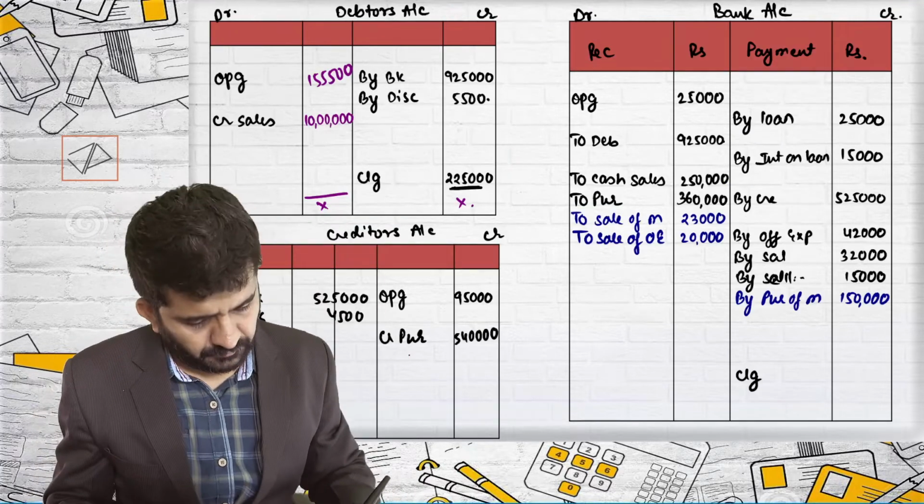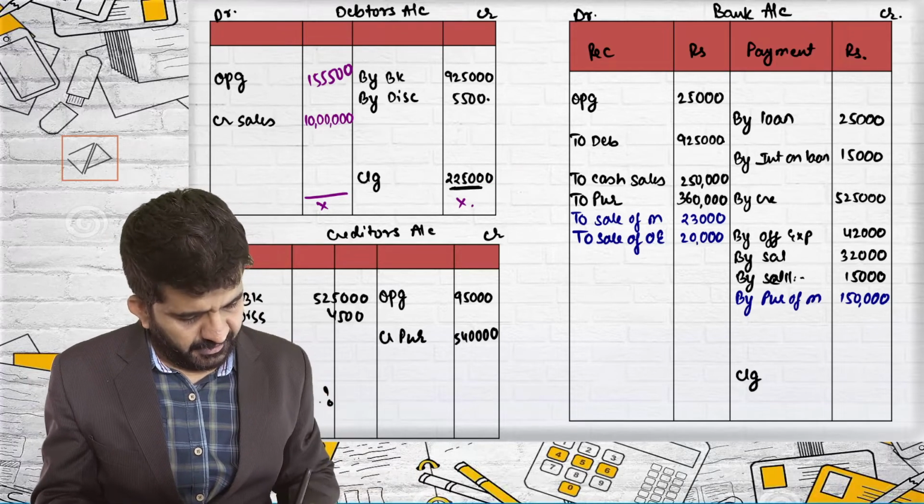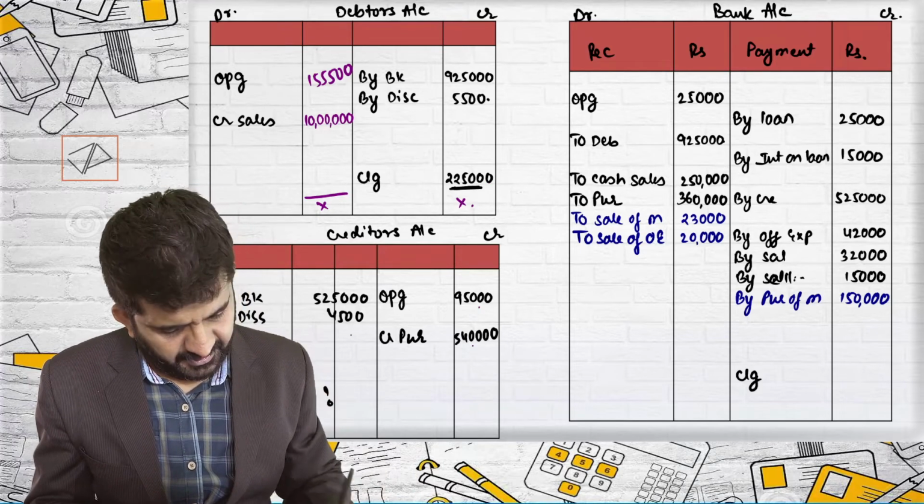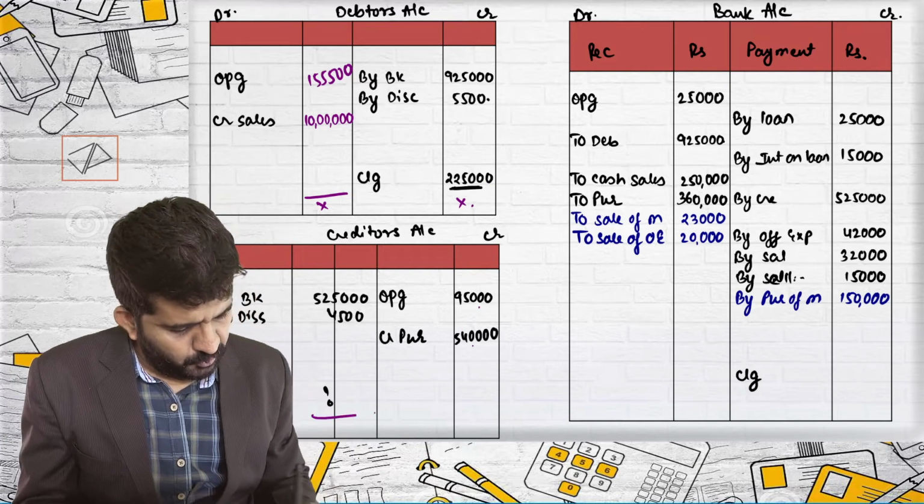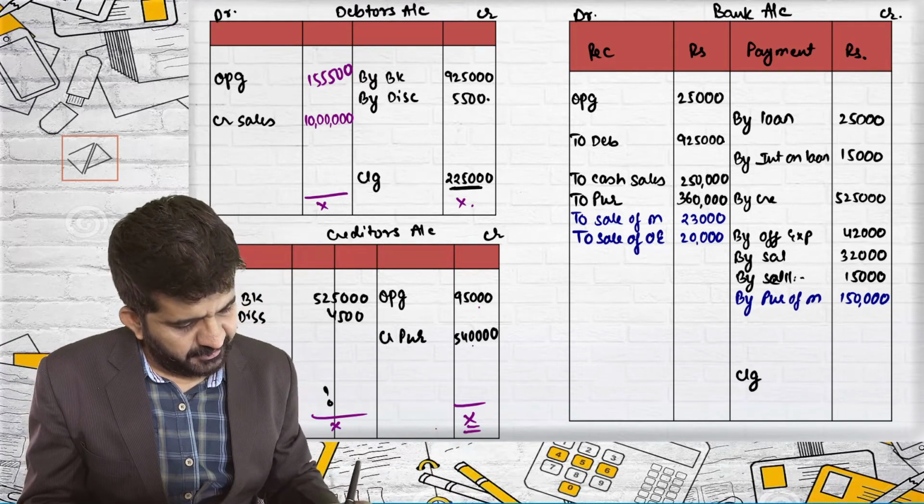1,55,500. Creditors. I think only closing is missing. Opening, credit, purchase, bank and discount is there. Closing is missing. I can find out closing creditors.